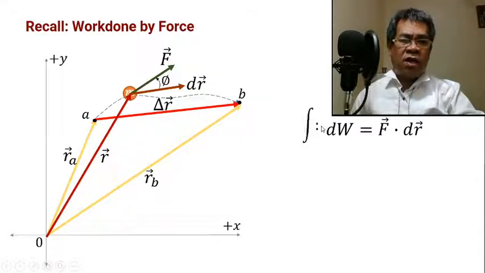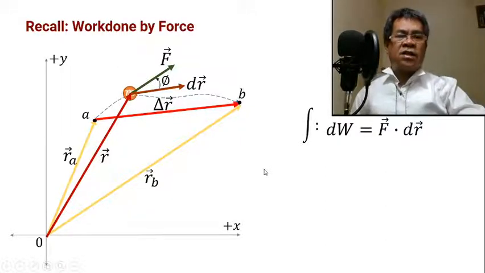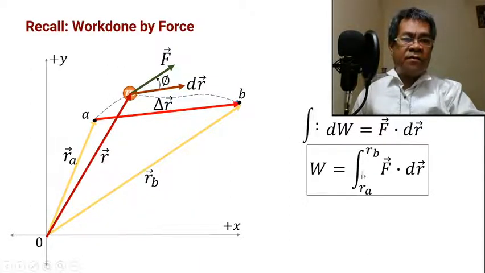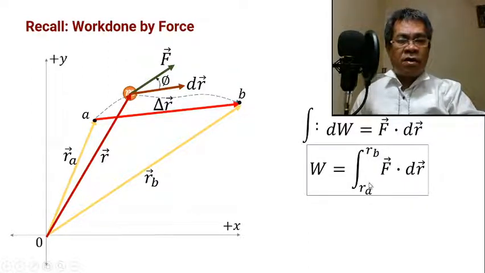If we integrate both sides, this becomes W, and this becomes the integral of the force dot product dr, and the limit must be from RA, the initial position, to RB, the final position. If you evaluate this, the result must be the work done by the force.